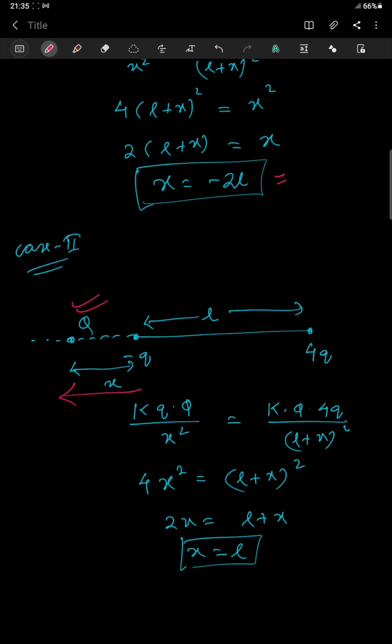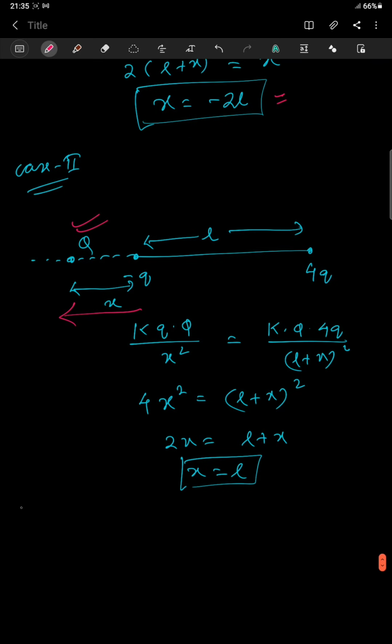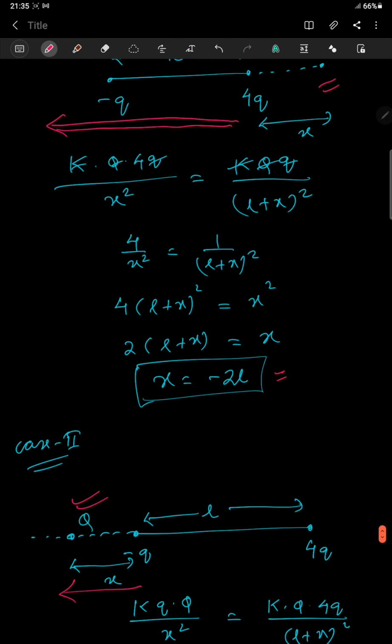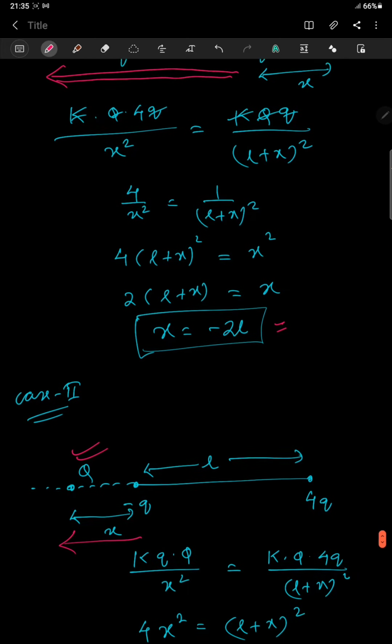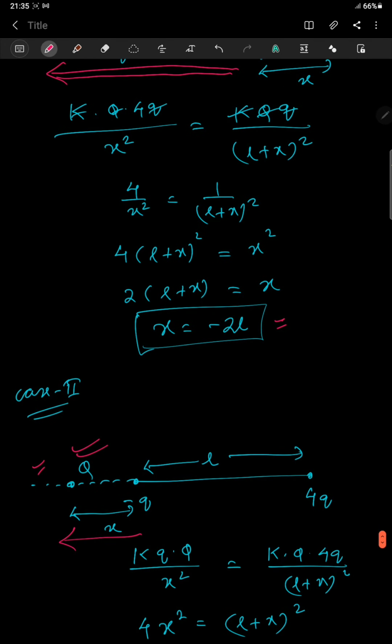A very important conclusion you can draw from these three problems, and this can be used as a shortcut while solving problems and to check whether you have done it correctly or not. So what is the final answer? The final answer is x is equal to L or x is equal to minus 2L. And which picture is correct, the first picture or the second one? It is the second one. That means it has to be kept on the left hand side of minus q charge.